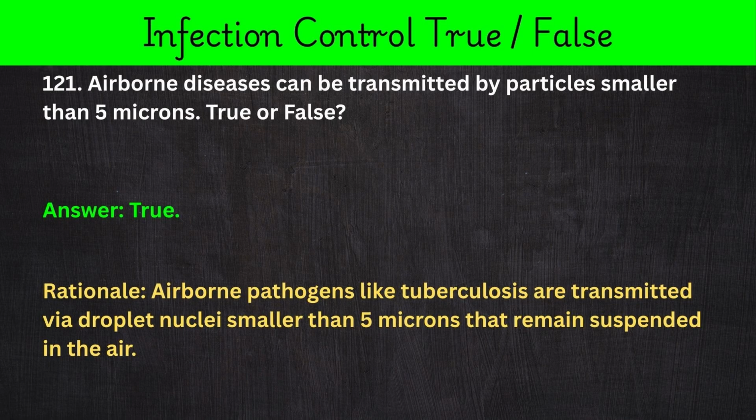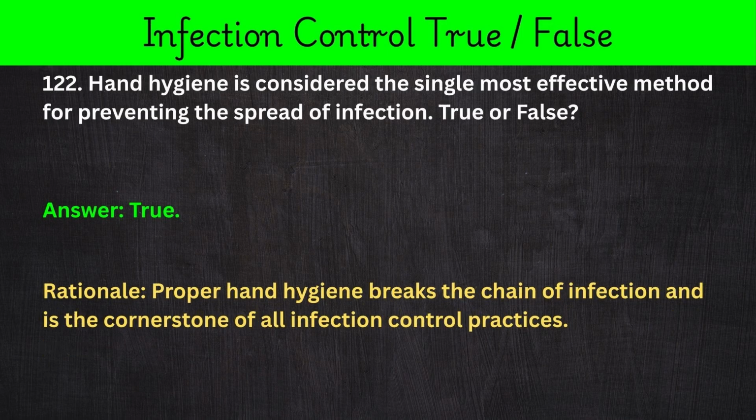121. Airborne diseases can be transmitted by particles smaller than 5 microns. True or false? Answer: true. Rationale: airborne pathogens like tuberculosis are transmitted via droplet nuclei smaller than 5 microns that remain suspended in the air.